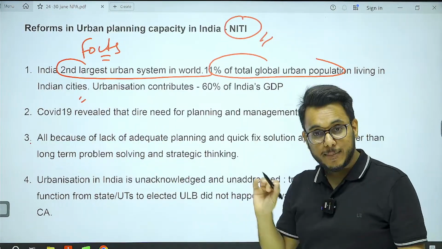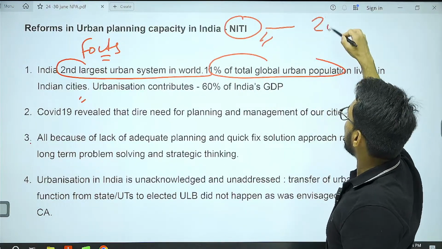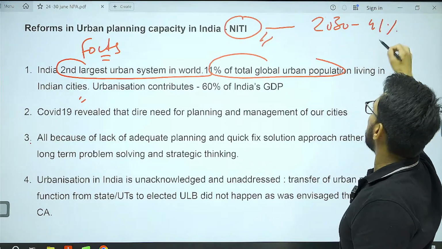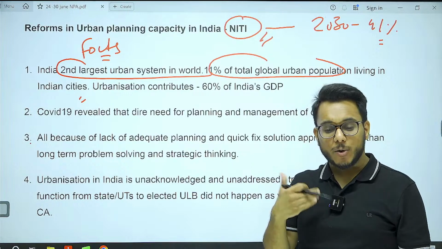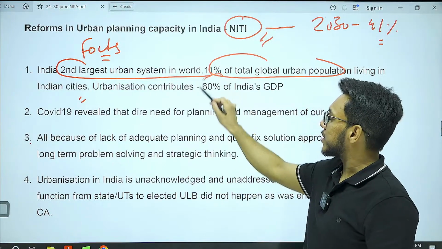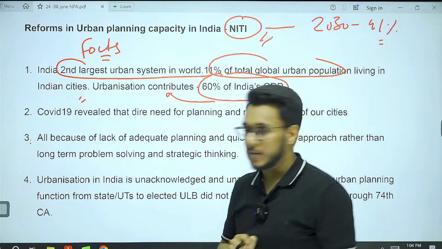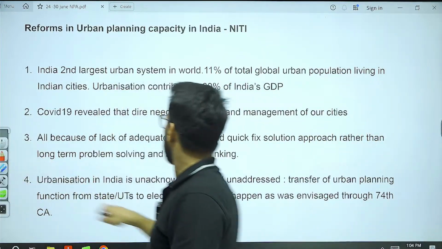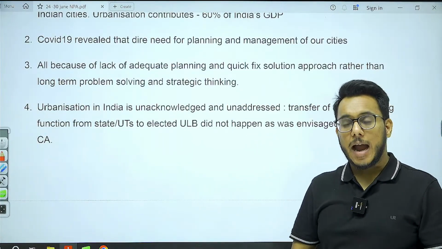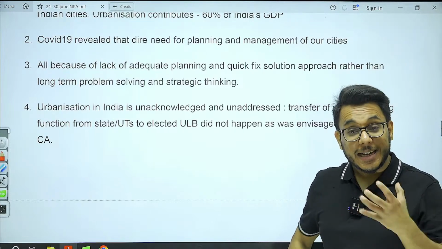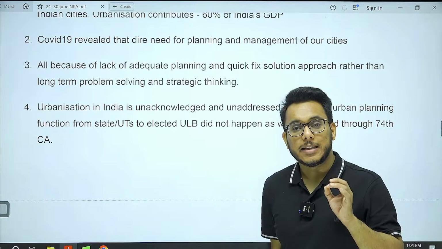So a large number of people are living in India. Also, as per Niti Aayog, by 2030, 41% of people will live in urban cities in India. These urban cities are also important contributors to the economy. 60% of India's GDP is contributed by urban centers. However, during COVID, we found that in urban centers, a lot of invisible migrant population is also living, which has not been adequately catered for in these urban cities.